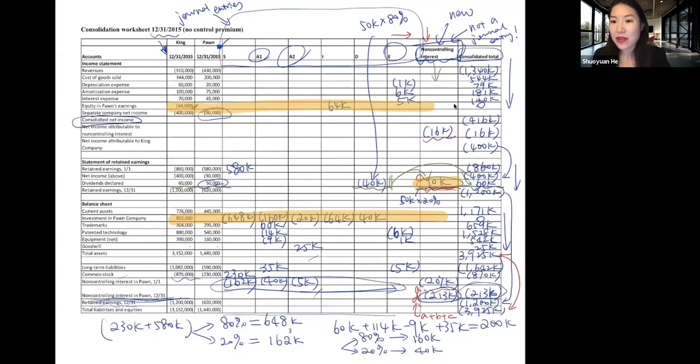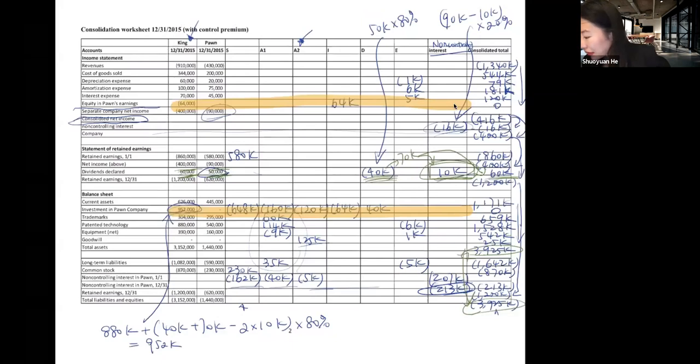And what is the result? The result is that our goodwill will be different. The goodwill in the previous example is 25. However, in this example, our goodwill is 125.